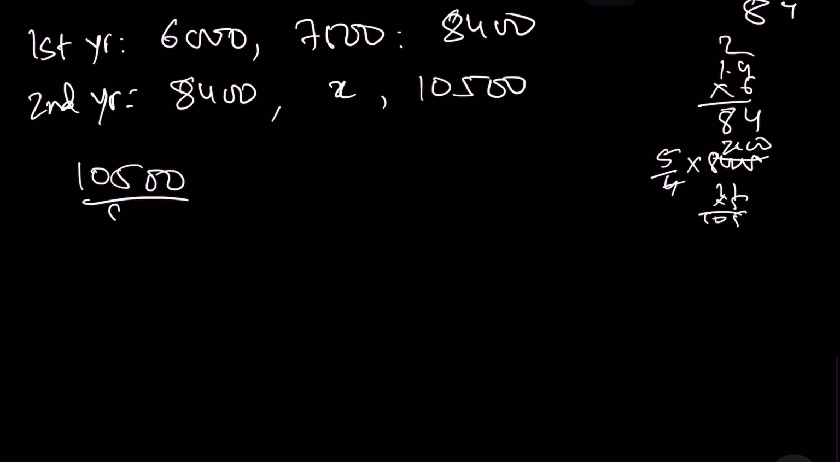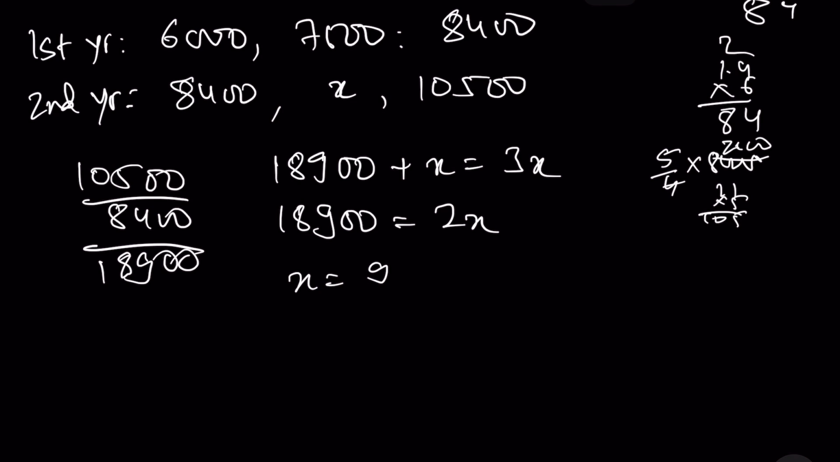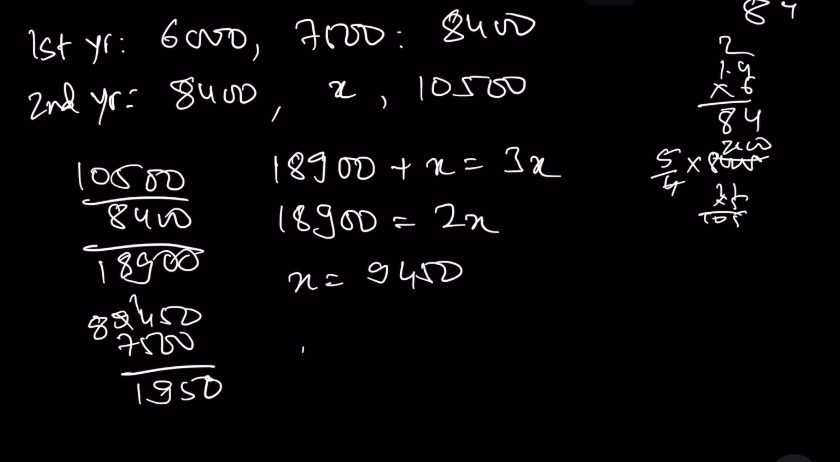10500 plus 8400. Okay, 18900 plus x is equal to 3x, because they're saying it's the average, right? So 18900 is equal to 2x, x is equal to 9450. ठीक है. इसका ओरिजिनल सैलरी कितना था? 7500, 9450, 1950 by 7500. This is what I have to calculate.